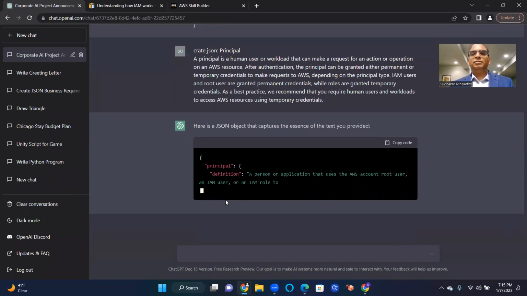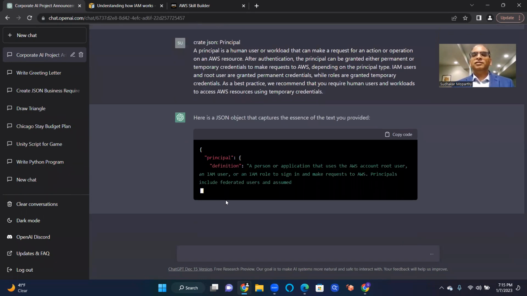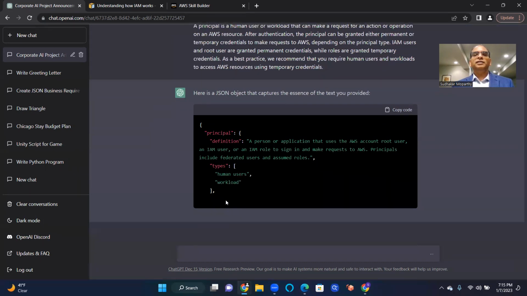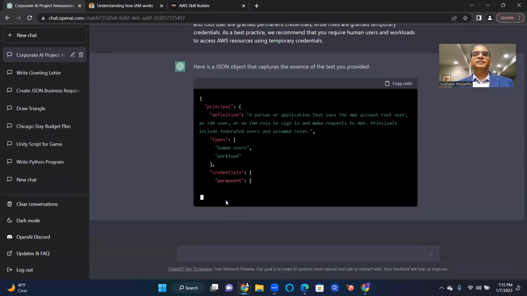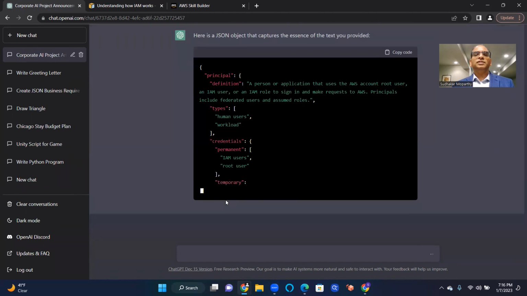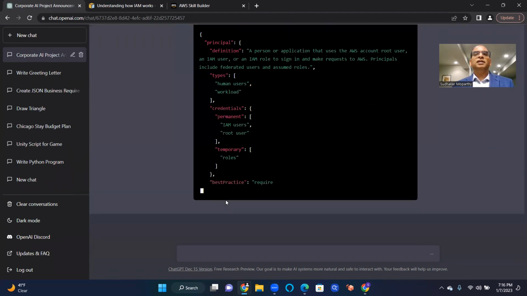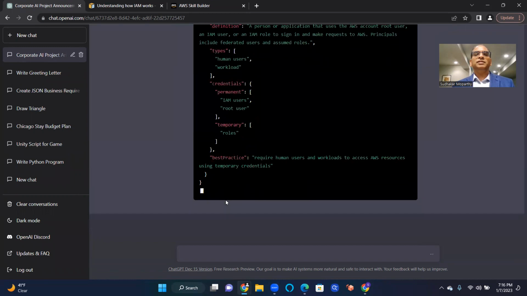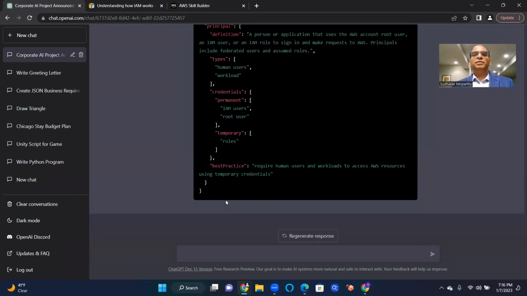Principal: a person or application that uses the AWS account, root user, IAM user, human users, workloads, credentials, IAM user, root user, temporary roles. Best practice: require human users and workloads to access AWS resources using temporary credentials.